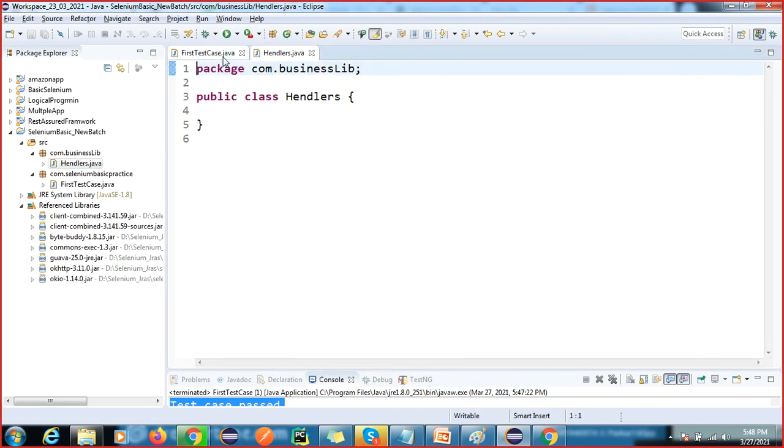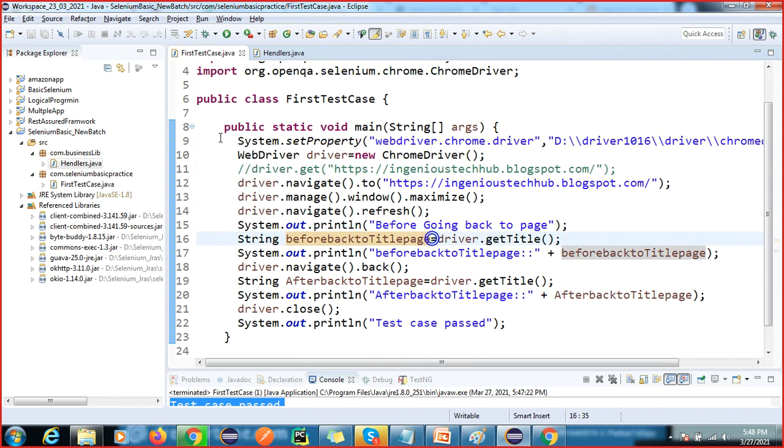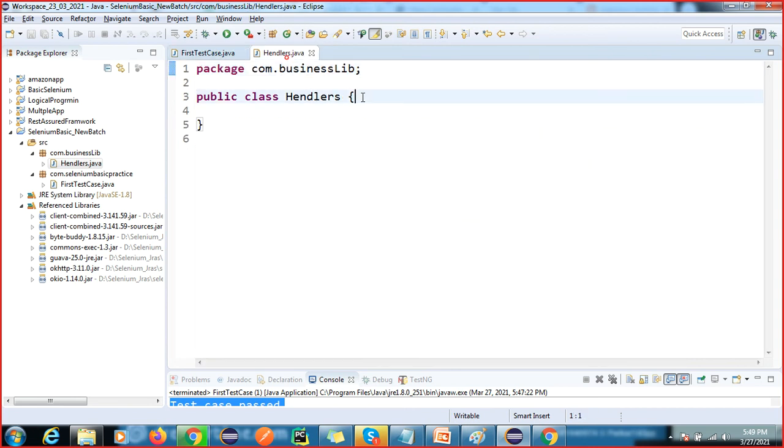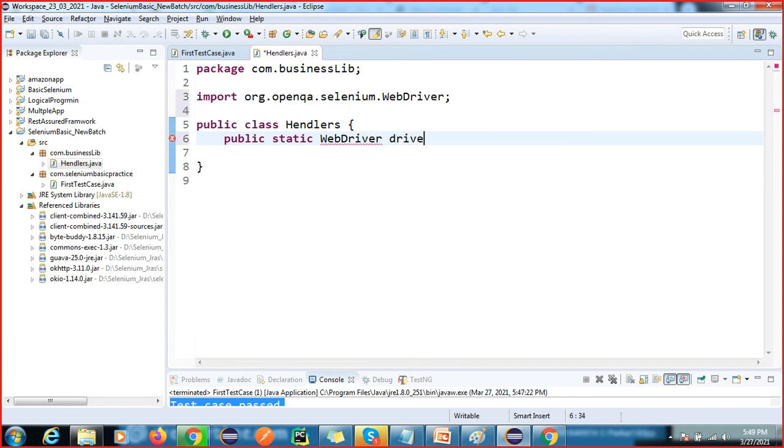So what happens if you have multiple? I will not write all these steps always. So we will create one method here. First we have to initialize public static WebDriver.